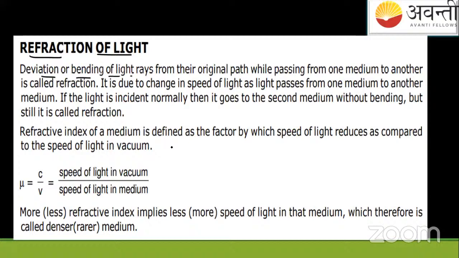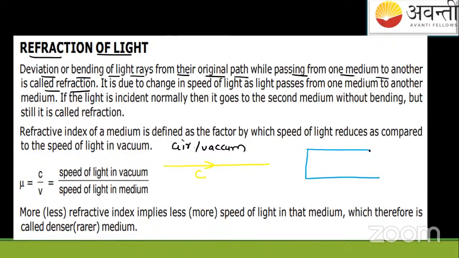So how will we explain this? Suppose you have air or vacuum here, a medium like air or vacuum, and suppose the light passes with this speed, that is c. We know that the speed of light is c. Suppose we change the medium. Suppose now I take water like this, a tub kind of thing, and put water in it. Now suppose via some source S, I am passing this light here like this.